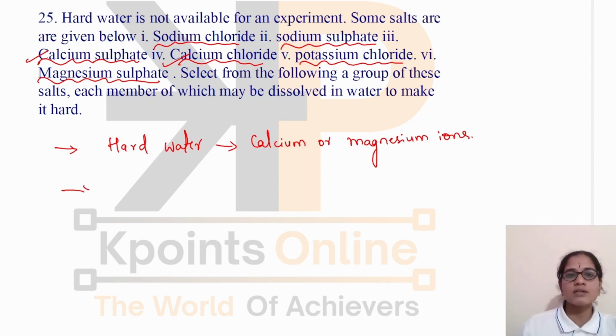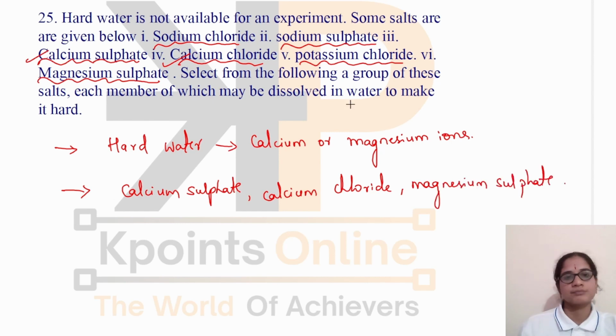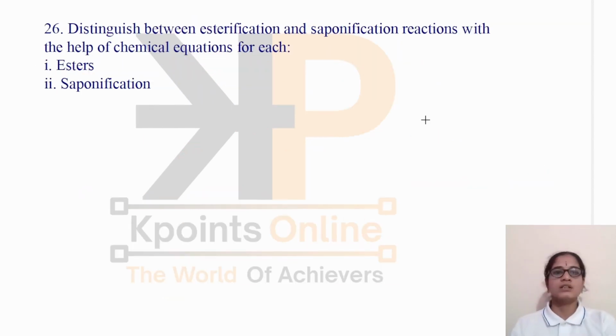So which are the salts that may be dissolved in water to make it hard? They are calcium sulfate, calcium chloride, magnesium sulfate. Yes. Now distinguish between esterification and saponification reaction with the help of a chemical equation for each.